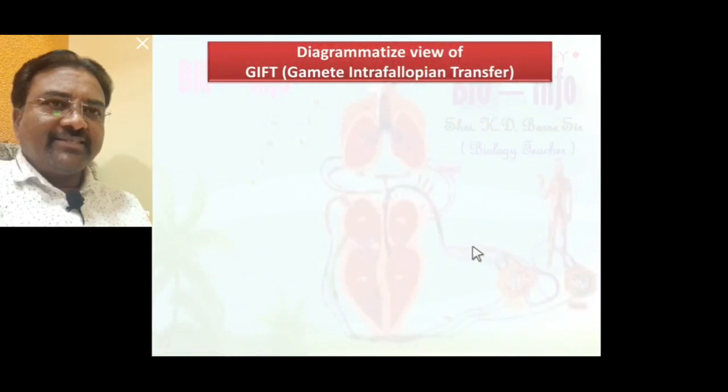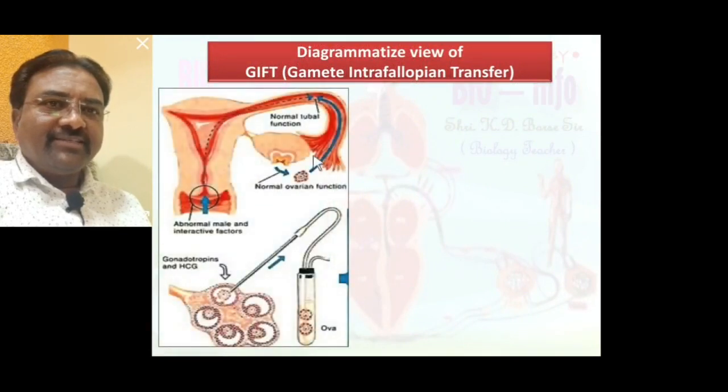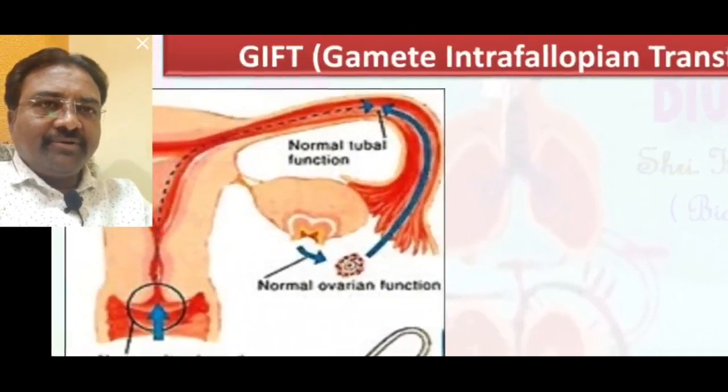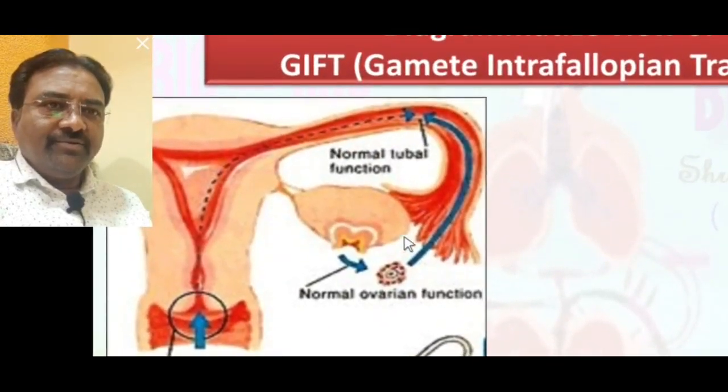We will discuss in detail the diagrammatic view of gamete intrafallopian transfer. Here we see the normal route of the reproduction process. This is the ovary. The ovary produces an egg at the time of ovulation.